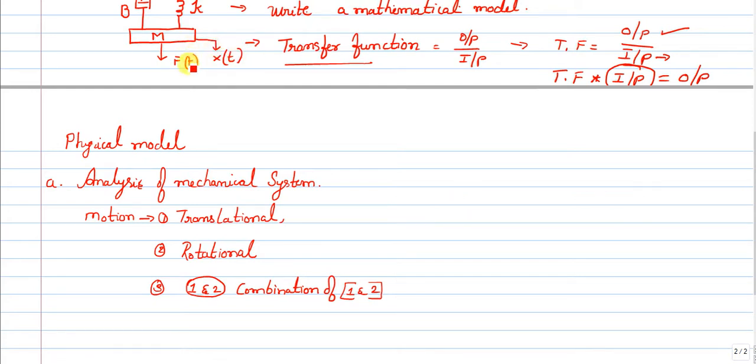See, when I apply a force F of t, you have a displacement. Okay, you consider it is a rotational motion. So what will be the output? What will be the result? So it will be angle, yes, angular displacement. Perfect. Okay, it will be an angular displacement. Yes, good. That thing should come to your mind. So that is how your fundamental will be strong. See, it's very simple. So in case if you apply a translational motion, it will result in a displacement.